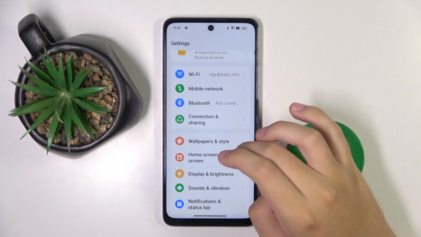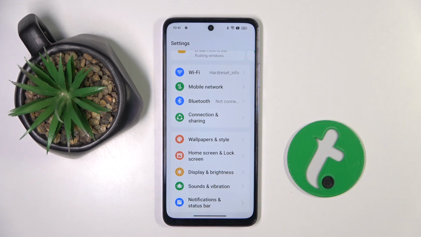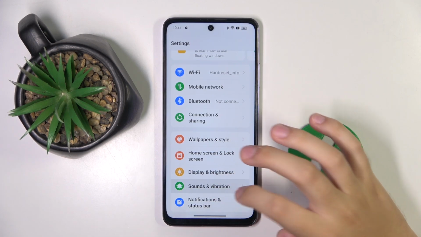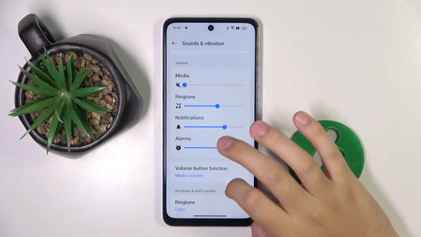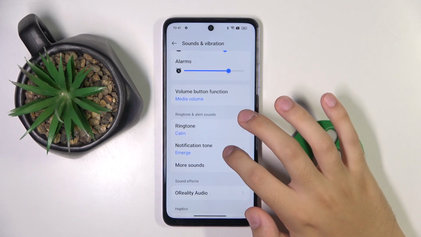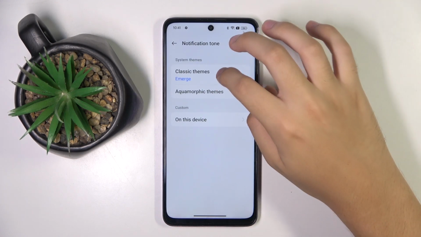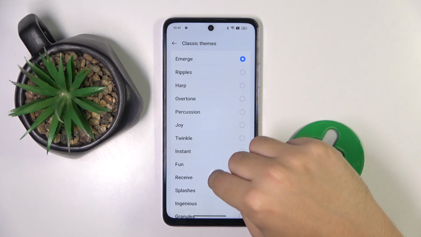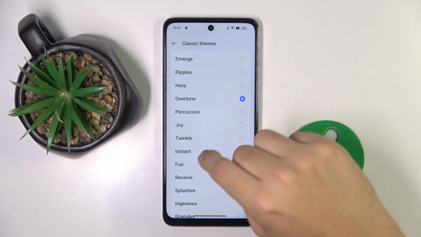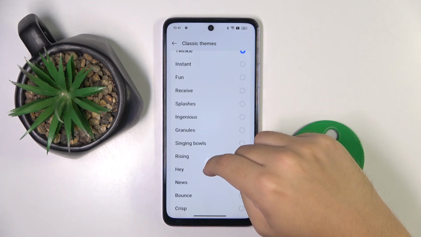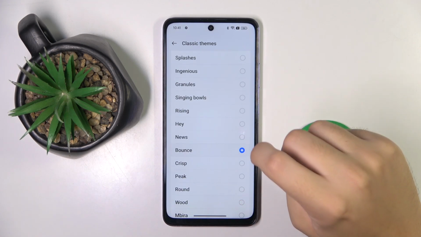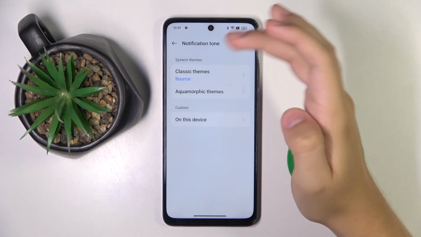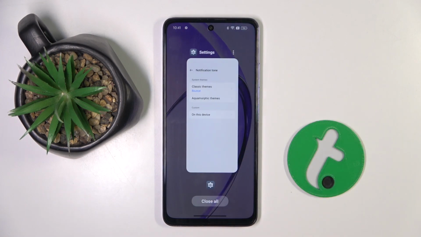Now right here we have to open our sound and vibration option, and here we have notification tone. And right here we can choose what notification sound we want. And I'm gonna choose, I don't know, maybe bounce. And that's it, that's how you change notification sound.